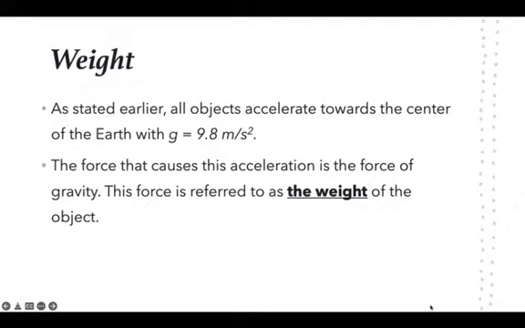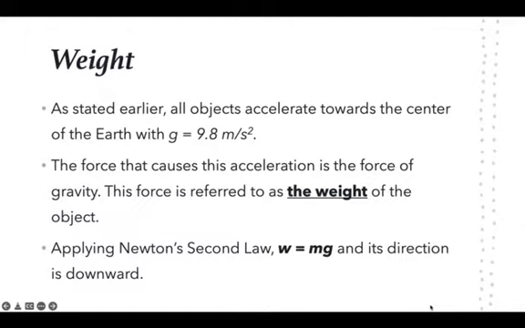So, to rephrase this statement in a different manner, the weight of an object is the force of gravity acting on that particular object. If we want to apply Newton's second law to that, we remember that Newton's second law is F equals ma.